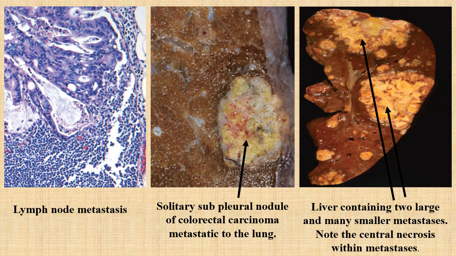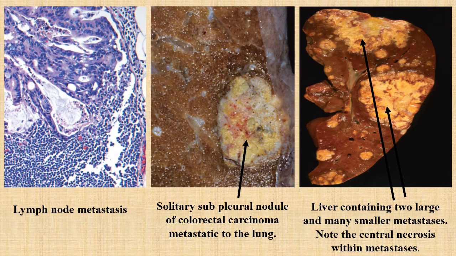These are the gross as well as the microscopic images of the metastatic tumor. The first image is the microscopic image of the lymph node metastasis. You can see most of the lymph node architecture is replaced by the malignant tumor cells. The middle image is showing a single subpleural nodule of the colorectal carcinoma metastasis to lung.